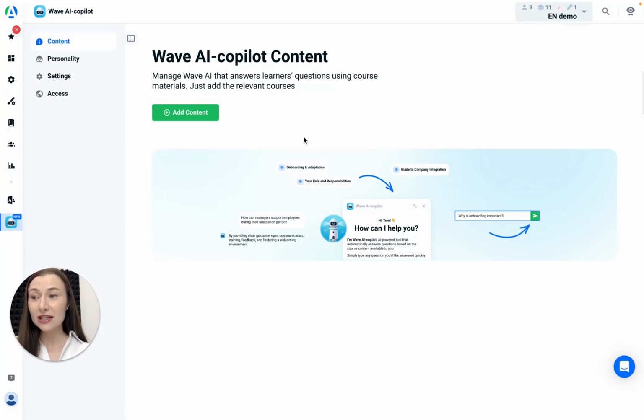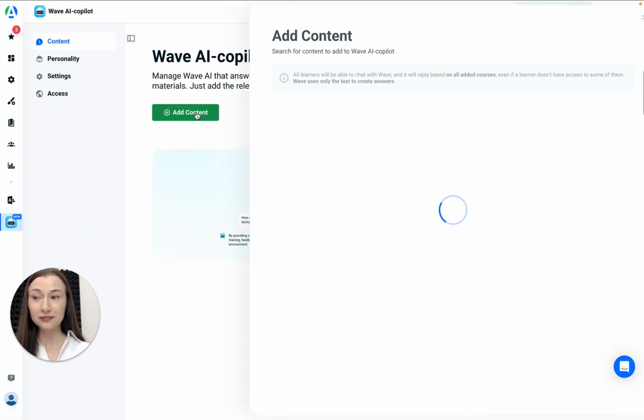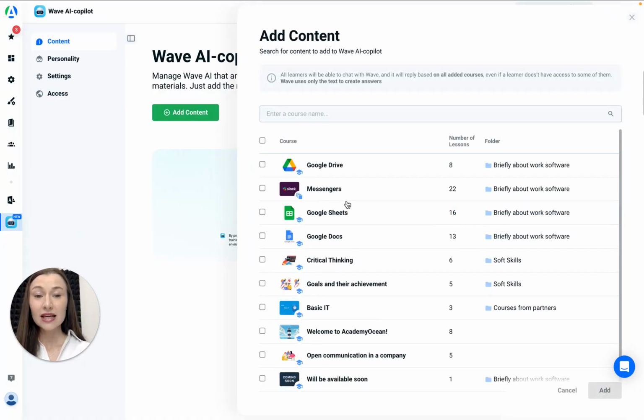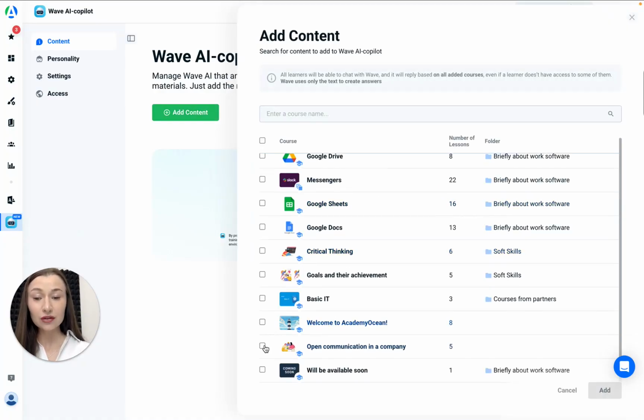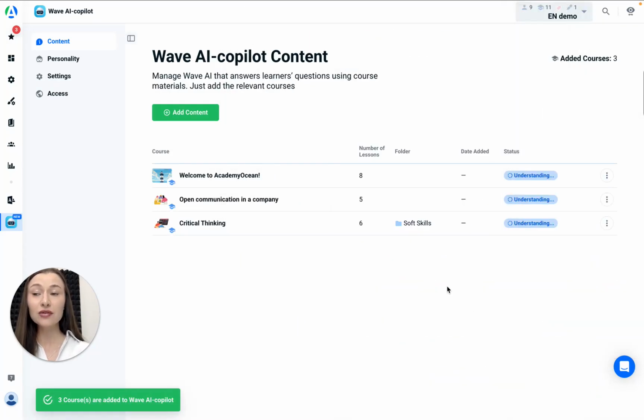Where to find it? You can find Wave in the menu on the left in the Wave AI Copilot section. To get started, you need to add content. Select a course or a group of courses. Processing takes from a few seconds to a few minutes. And after that, Wave is ready to answer questions based on your materials.